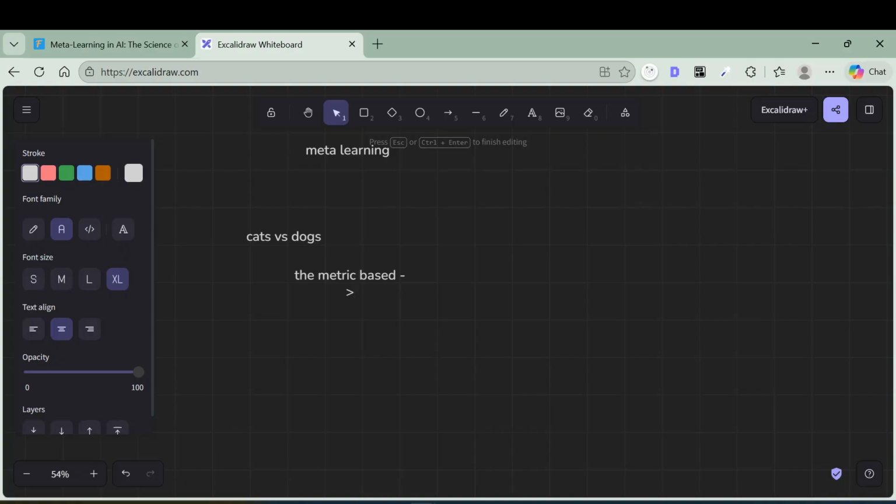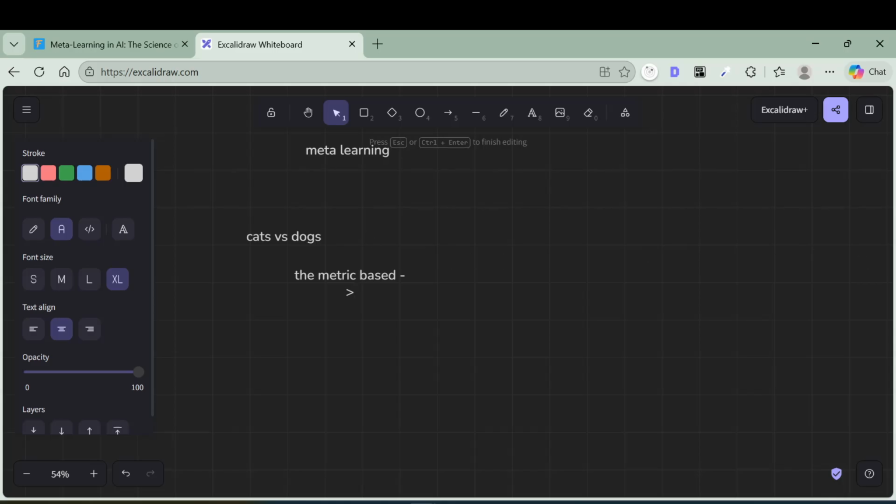Like when you are creating an agent, you need to prepare a system prompt. In the system prompt, you give two or three examples: you have to act like this, you have to perform like this. This is called few-shot learning, using a few examples. So this is metric based, and it's very good when the data is very limited.